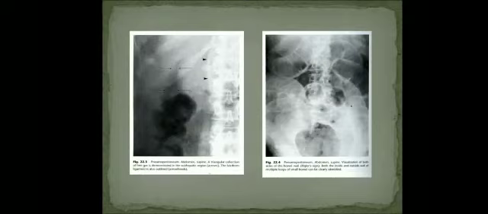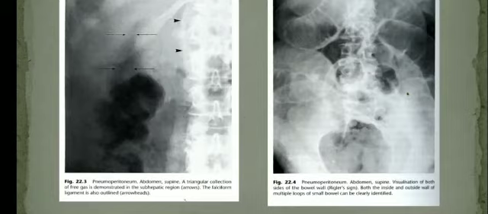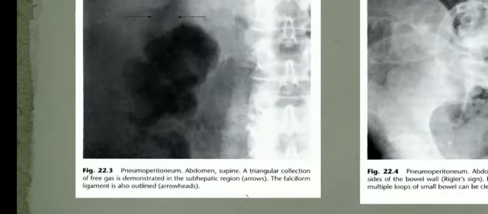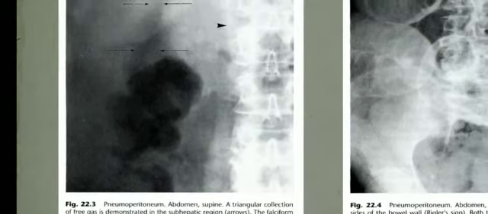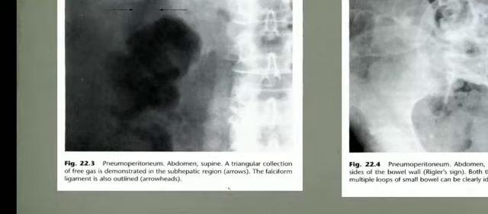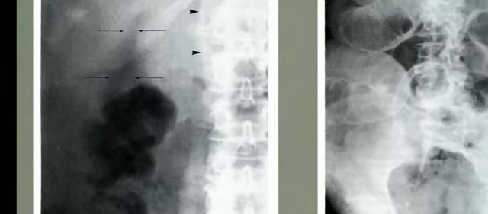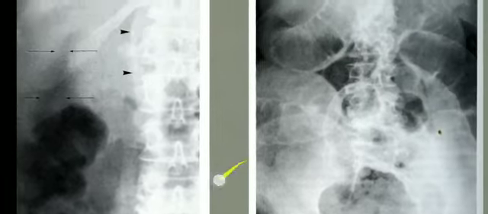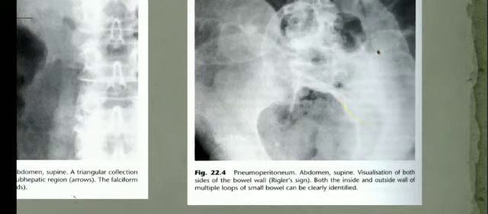So here you can see another X-ray showing the pneumoperitoneum, wherein there is a supine abdominal radiograph and a triangular collection of free gas is demonstrated in the subhepatic region. And also you can see the falciform ligament being outlined. The arrowheads point towards the falciform ligament. So this is another case of pneumoperitoneum.